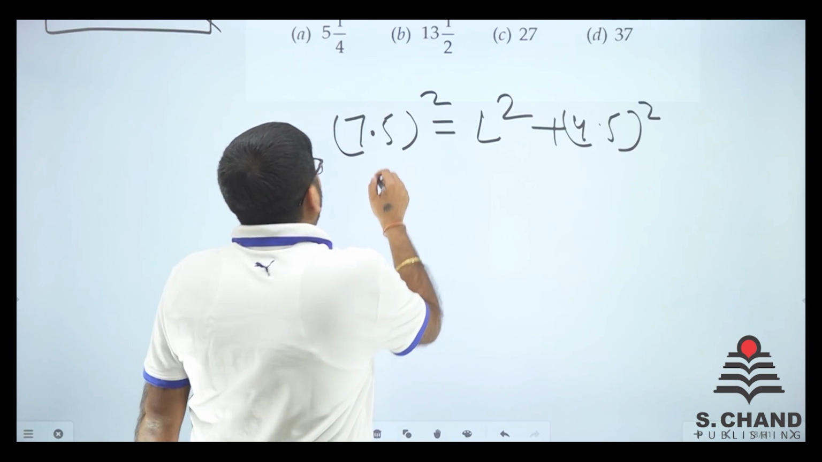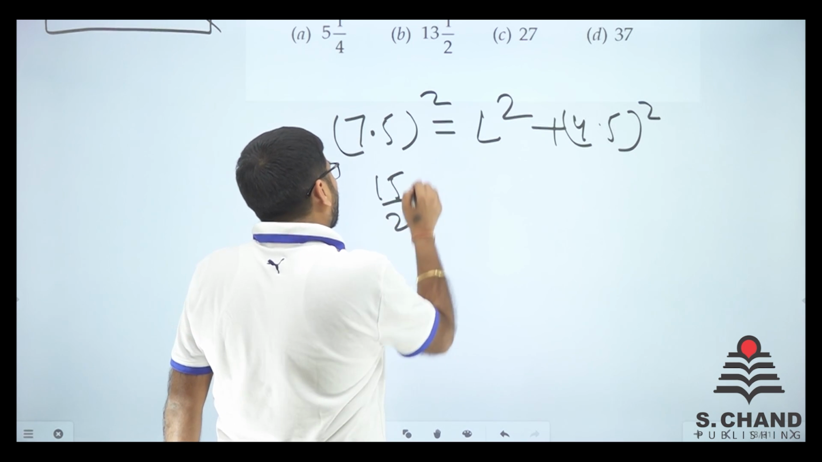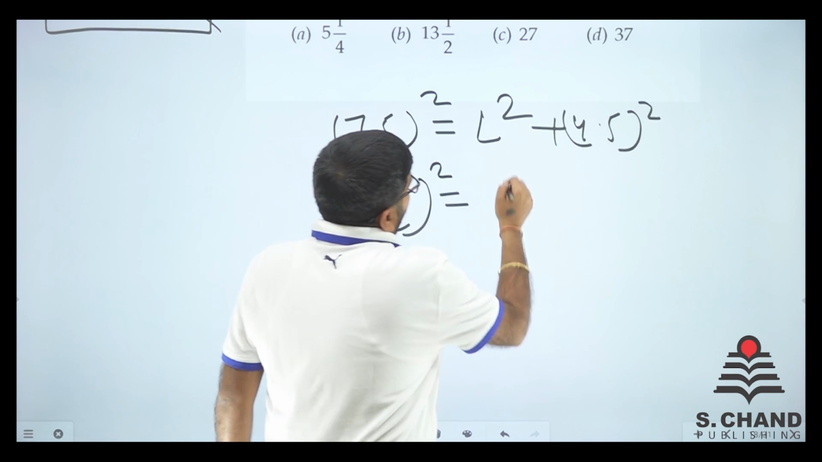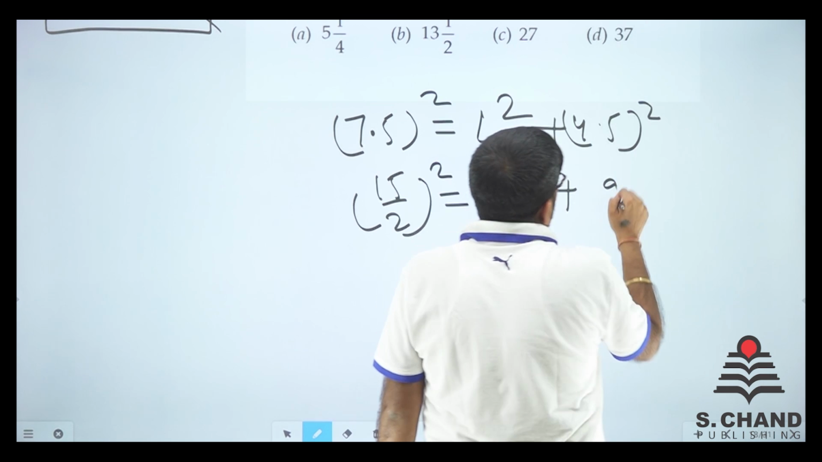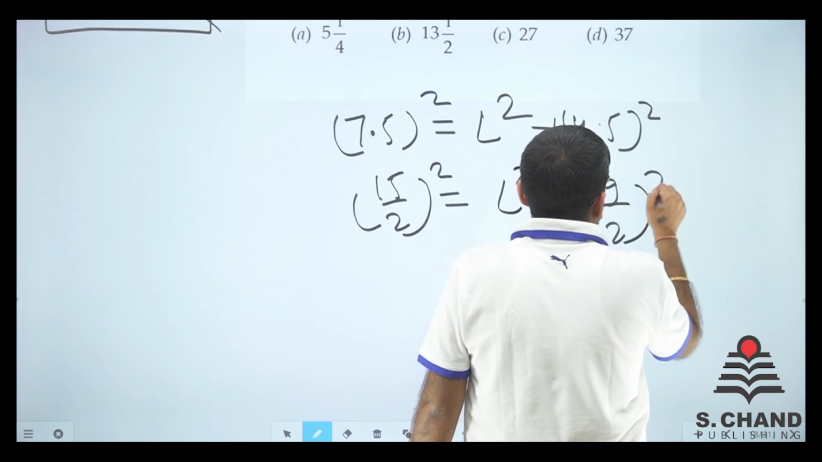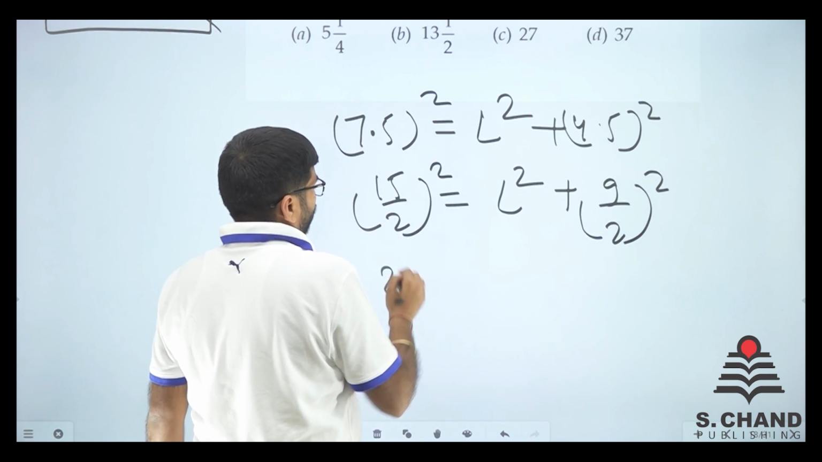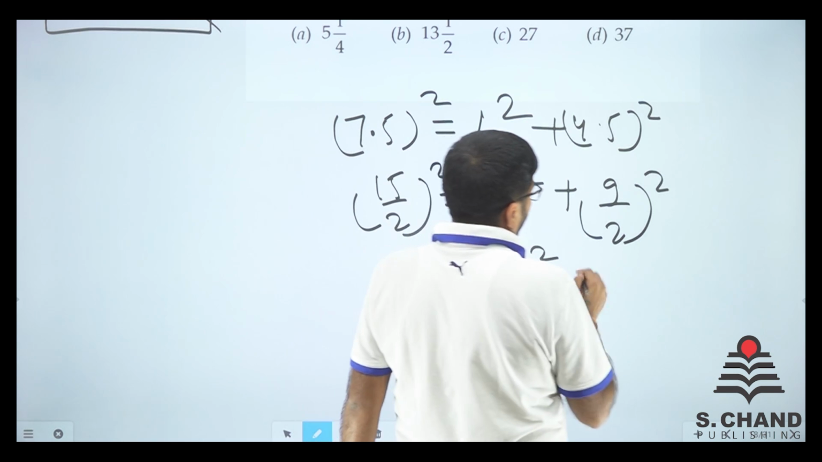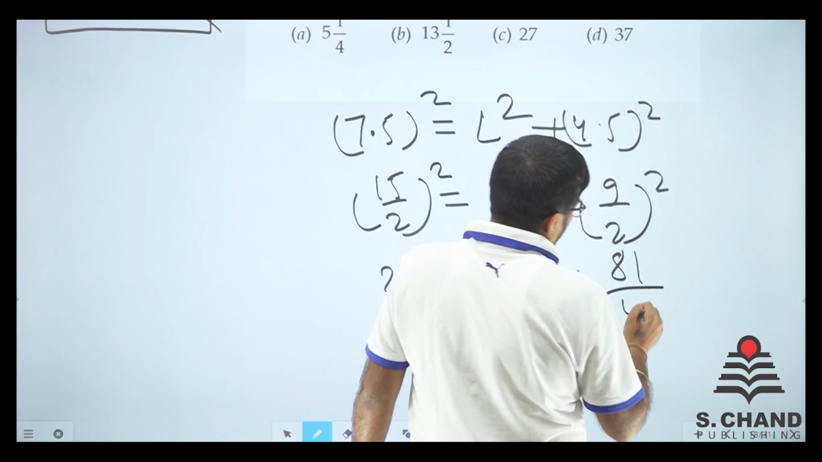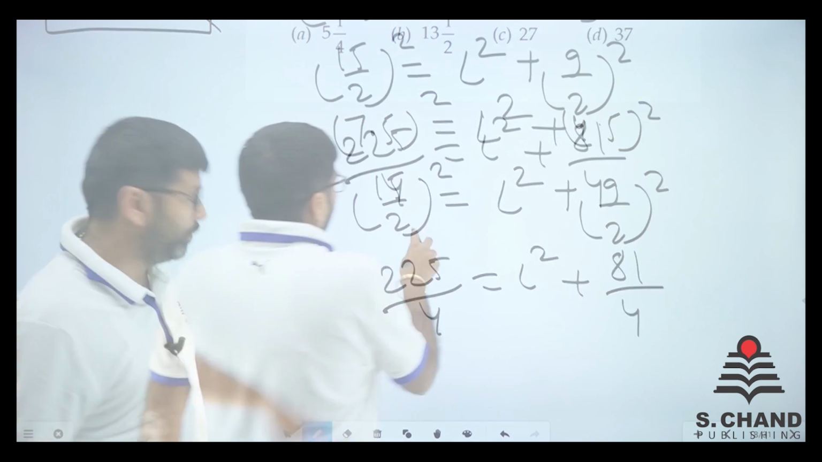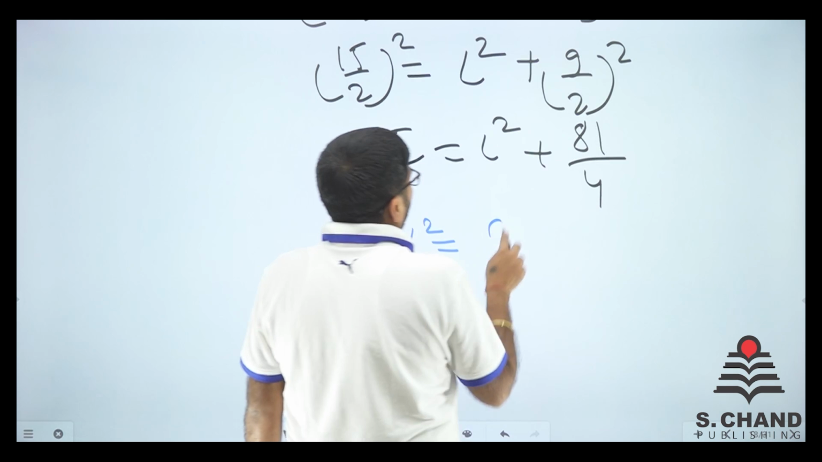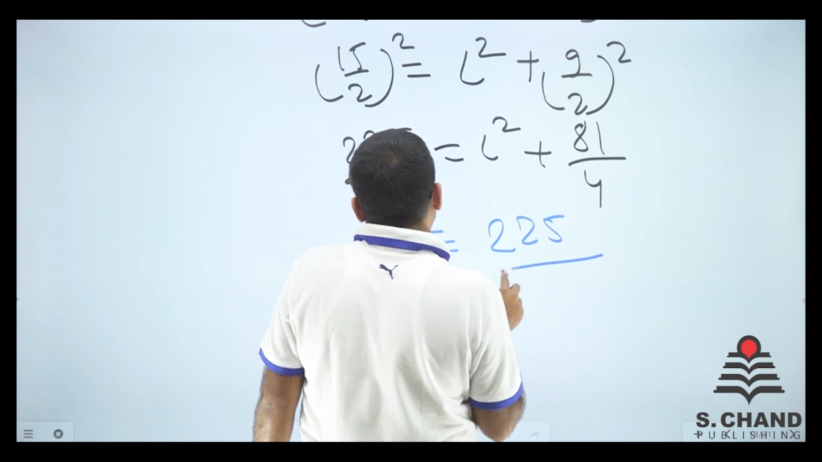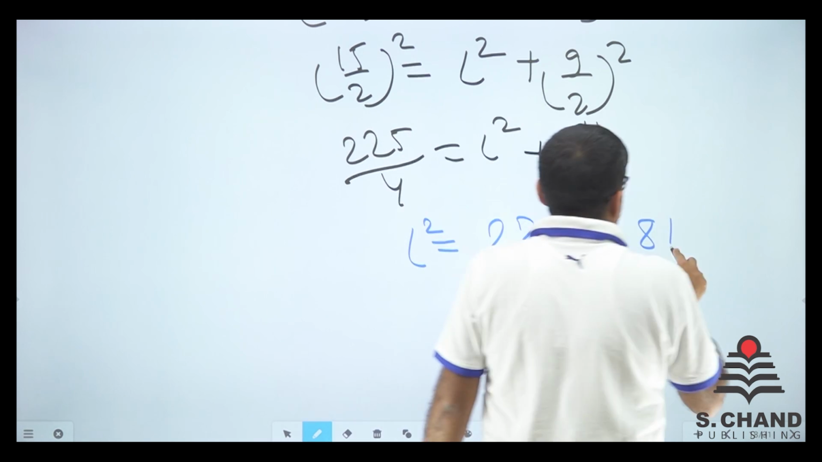Right? We can write 15 by 2 ka whole square is equal to L square plus 9 by 2 ka whole square. So 15 squared is 225 by 4, L square plus 81 by 4. That we can do. So L square is equal to 225 by 4 minus 81 by 4.